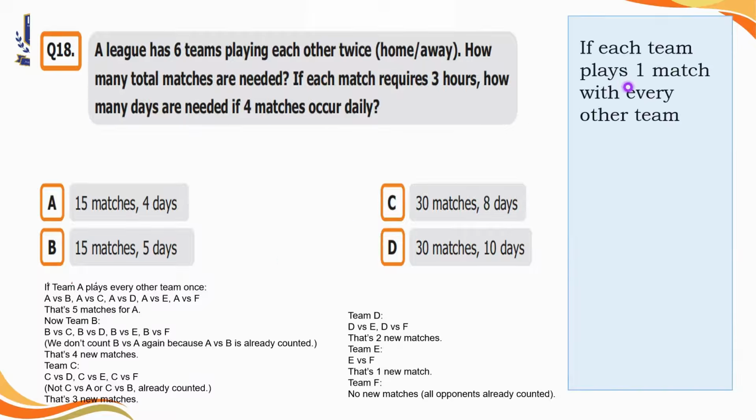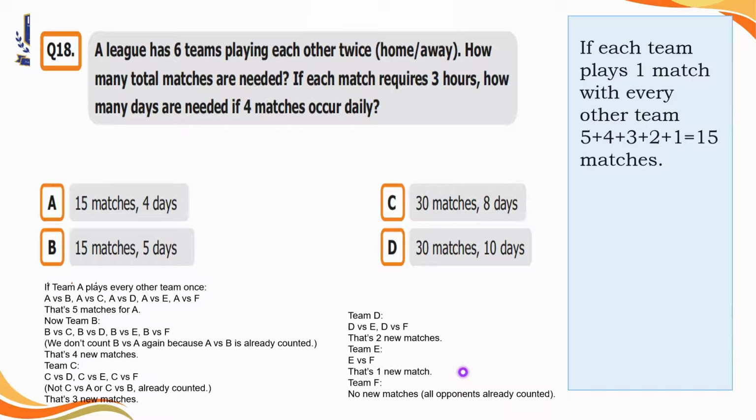So if each team plays 1 match with every other team, in that case, Team A will play 5 new matches with Team B, C, D, E, and F. Then, as Team B has already played with Team A, this time it will play with Team C, D, E, and F. So there will be 4 new matches for Team B. Team C will play with Team D, E, and F because it already has played with Team A and B. So there will be 3 new matches for Team C. Similarly, there will be two new matches for Team D, 1 new match for Team E, and no new match for Team F because all the opponents are already counted.